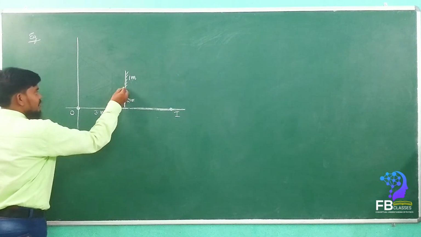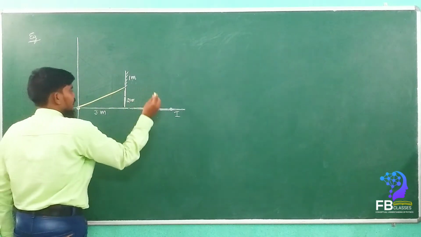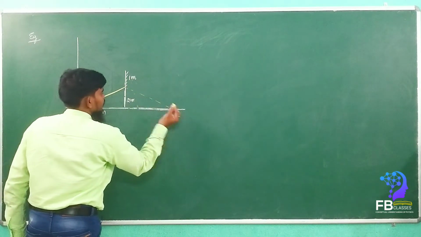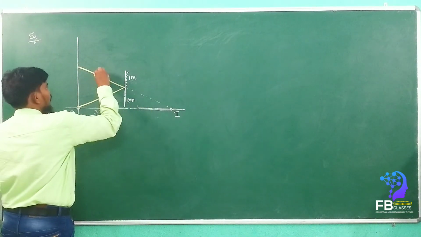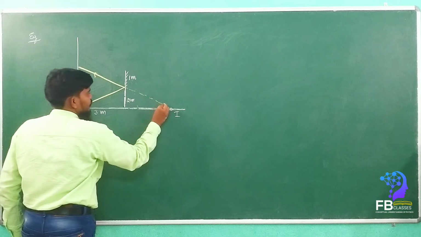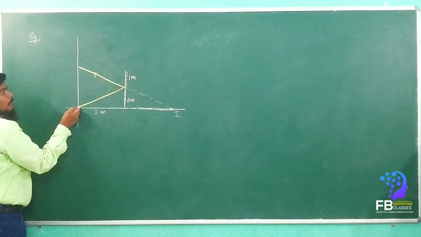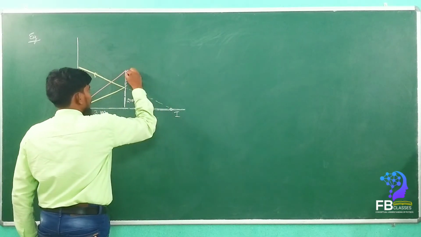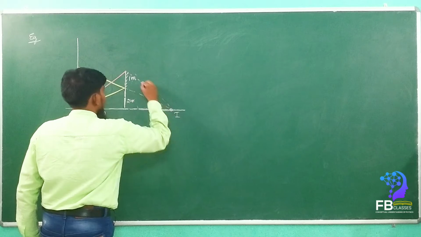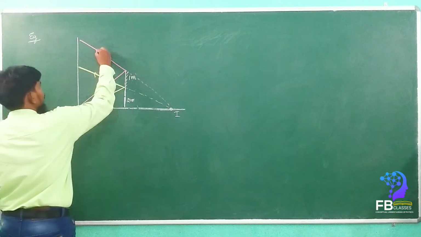So this is the first ray, touching the bottom of the mirror. Are you getting my point? The second ray touches the top of the mirror. This is the second ray.